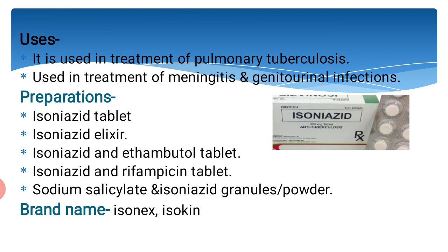The preparations are isoniazid tablet, isoniazid elixir, isoniazid and ethambutol tablet, isoniazid and rifampicin tablet, sodium salicylate and isoniazid granules or powder. The brand names are Isonex and Isokin.